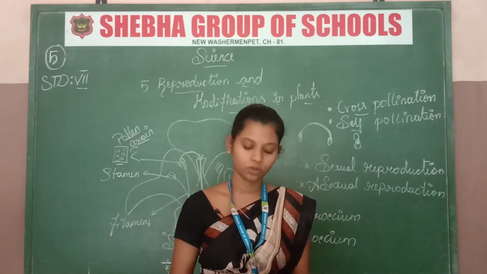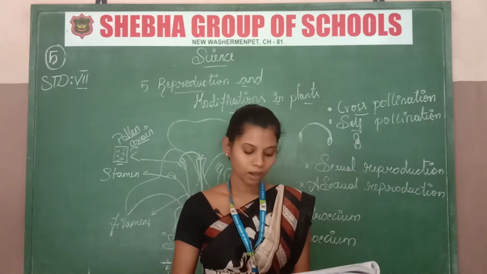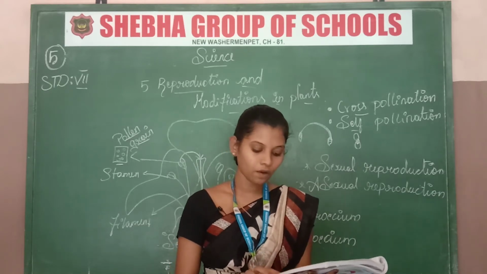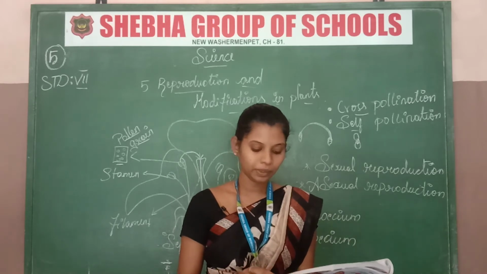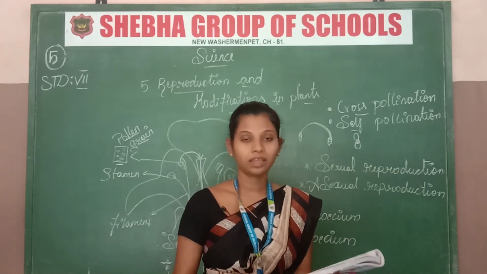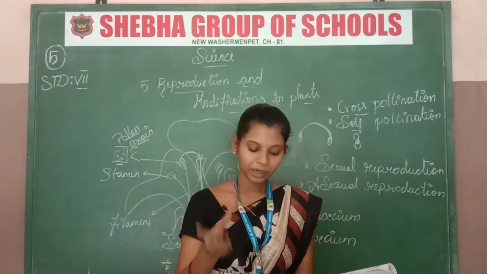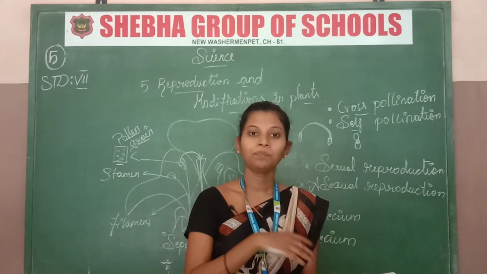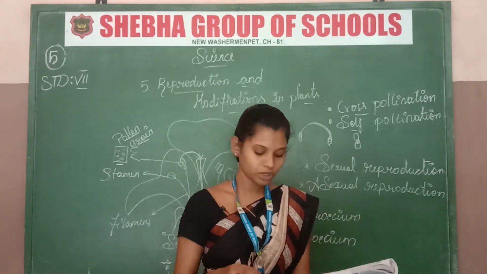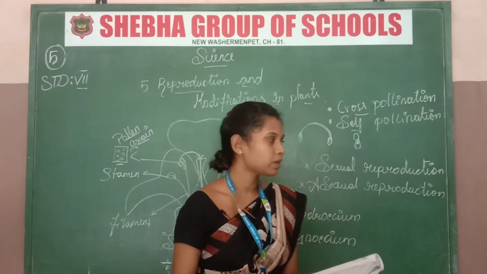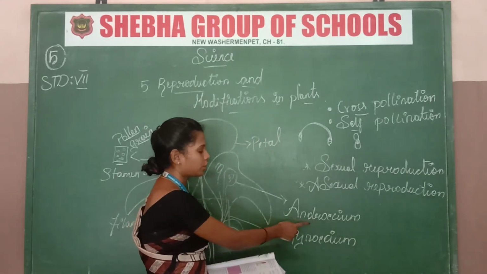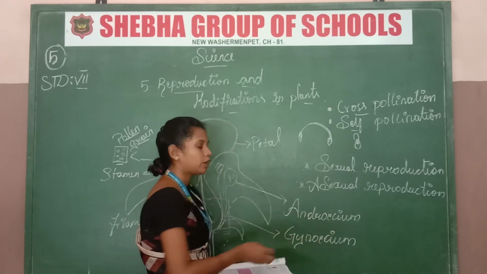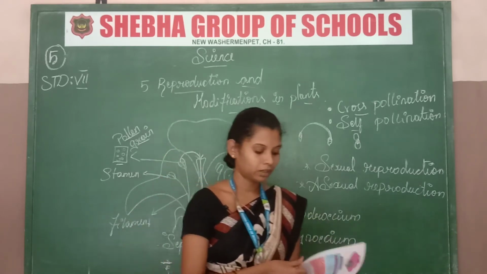If any of these four is missing, that is incomplete, which is called unisexual. Complete flower means bisexual, incomplete flower means unisexual. These are the two types, and I also told you about the androecium and gynoecium. Androecium is the male part and gynoecium is the female part.